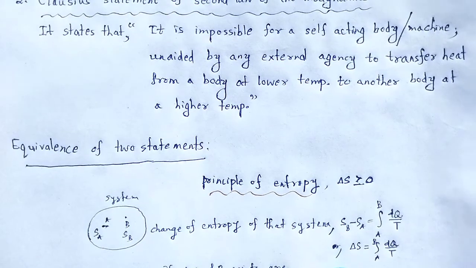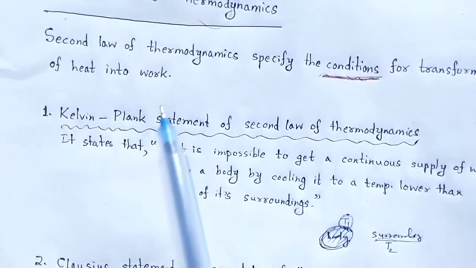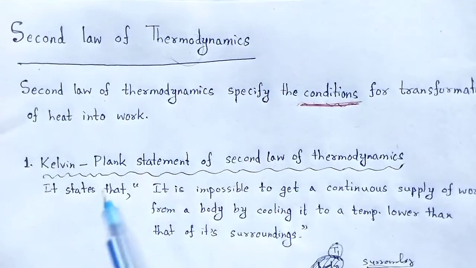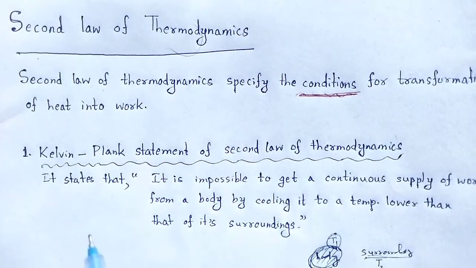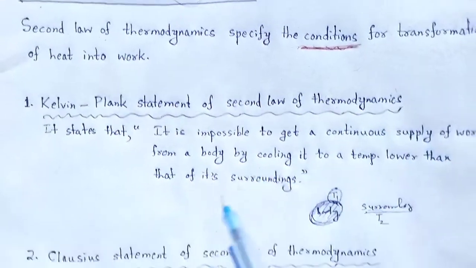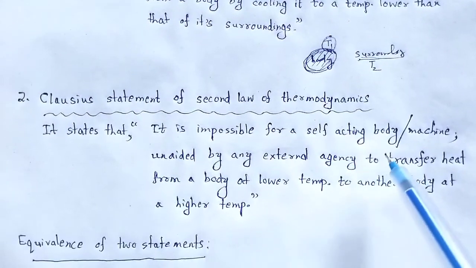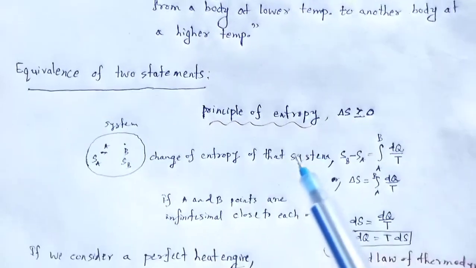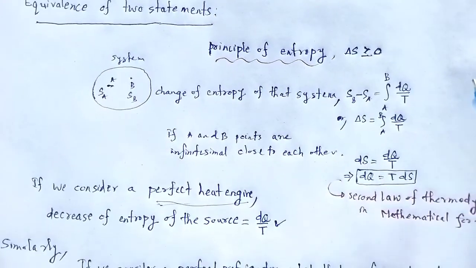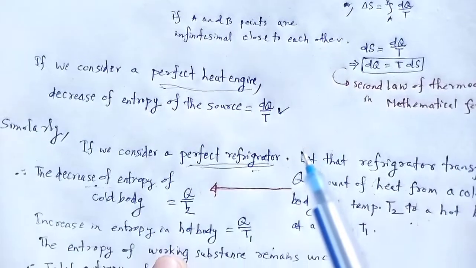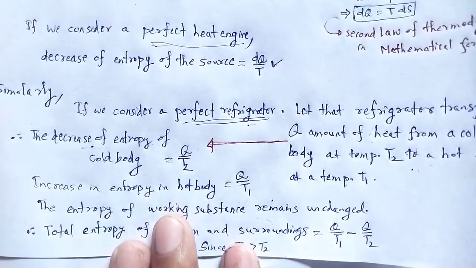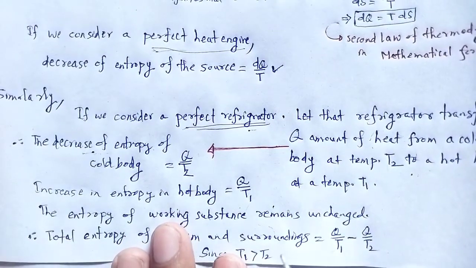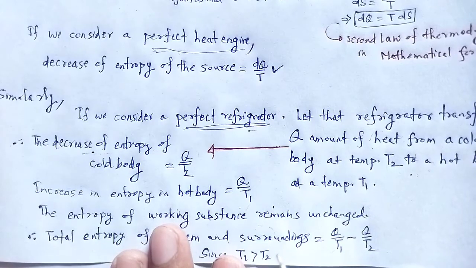So with the help of this visual lecture we understand what the second law of thermodynamics is and its two statements, the Kelvin-Planck statement and the Clausius statement, and their equivalence by using the principle of entropy concepts. Here is how we show these two statements of the second law of thermodynamics are equivalent.